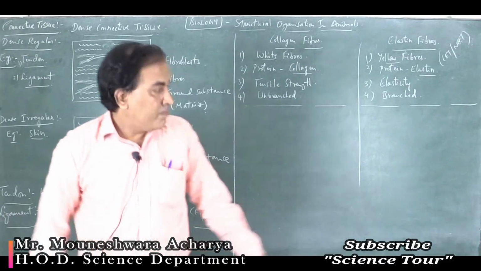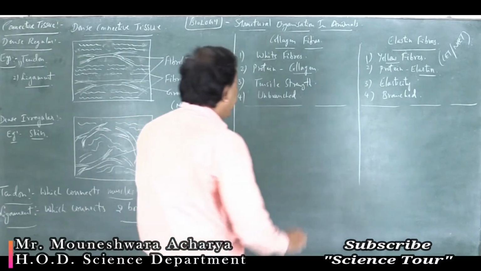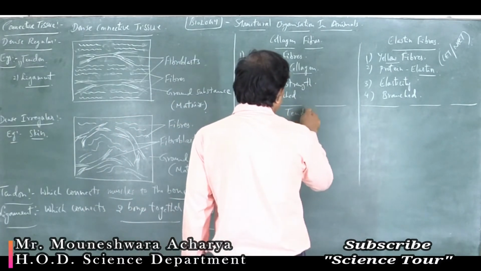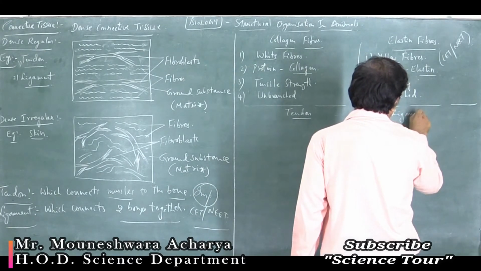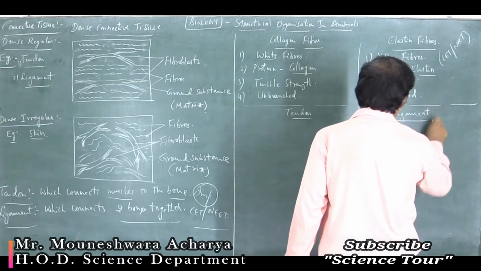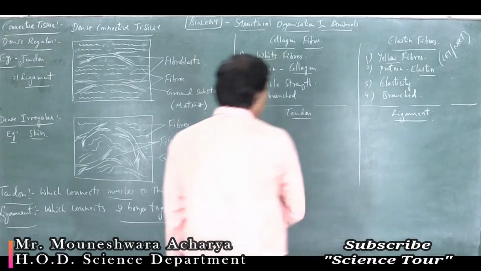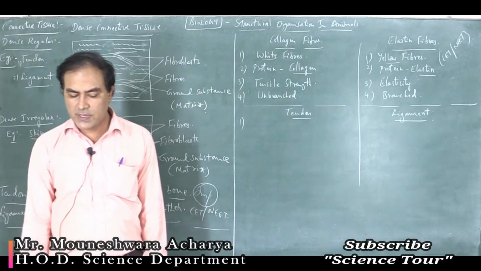Now one more question may be asked in the exam: the difference between tendon and ligament. Let's see the first difference.